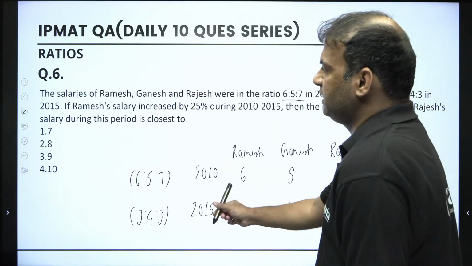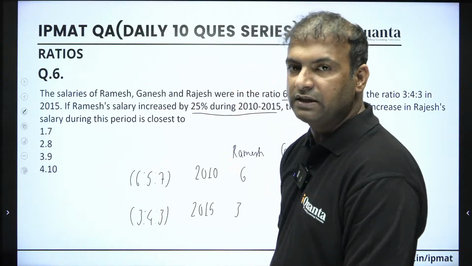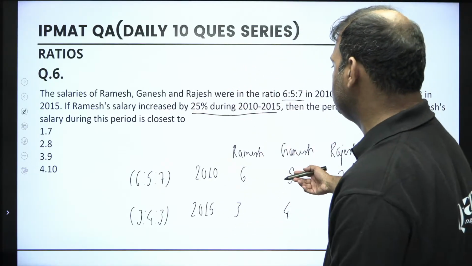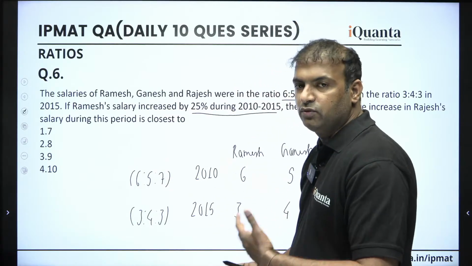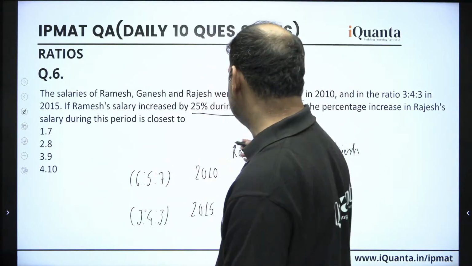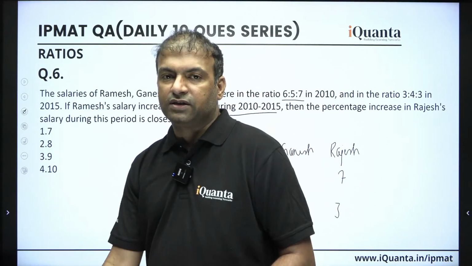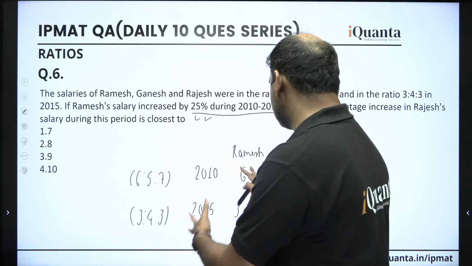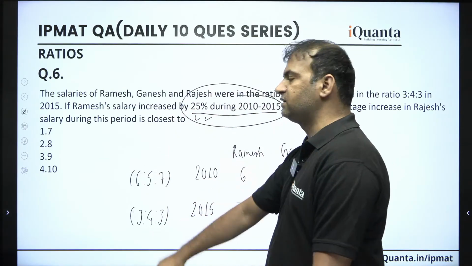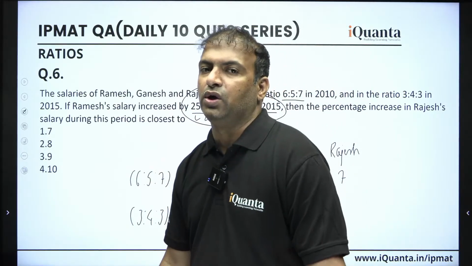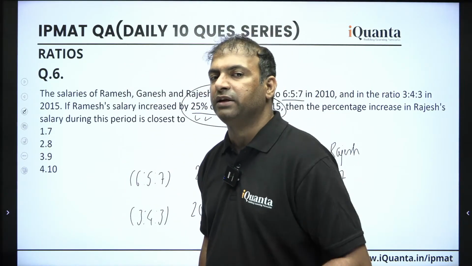Now they are also saying that Ramesh's salary increased by 25% during this period, right? Ramesh's salary has been increased by 25% in the period 2010 to 15. So far we have assumed them, so not necessarily this condition is applicable, this condition satisfies, right? So now we can take some values in which the ratio also balances and this condition also satisfies. A lot of people will be trying to solve with the help of the variables, which is also correct obviously, but that will take some extra time.